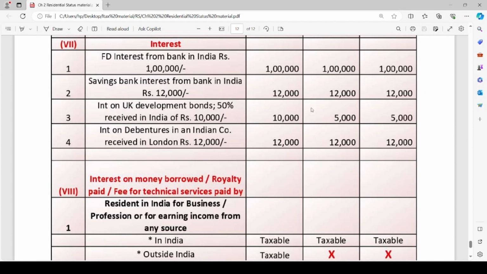Interest on debentures in Indian company received in London, rupees 12,000. The debentures belong to an Indian company, but the income is received in London. Since the debentures are of an Indian company, the interest income is deemed to accrue or arise in India. Hence, rupees 12,000 will be taxable for all assessees.